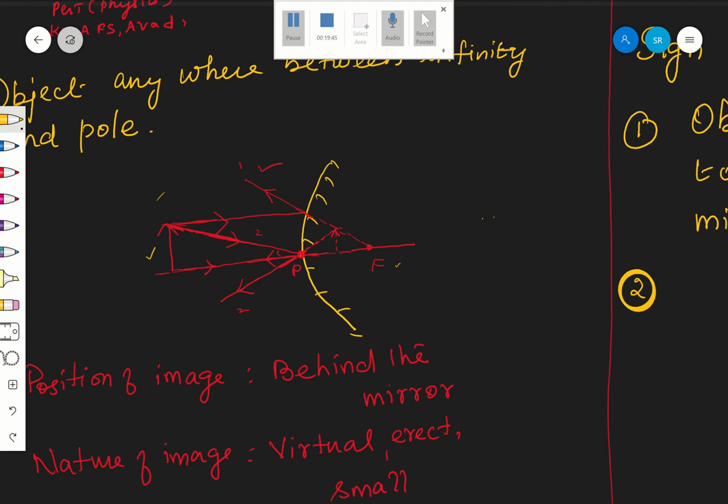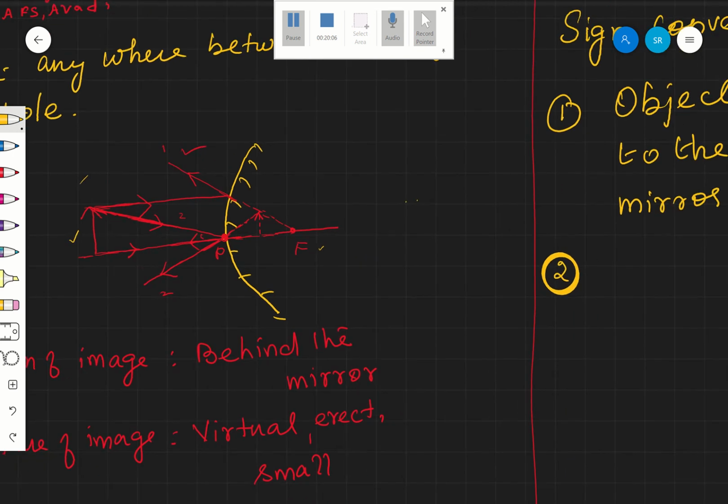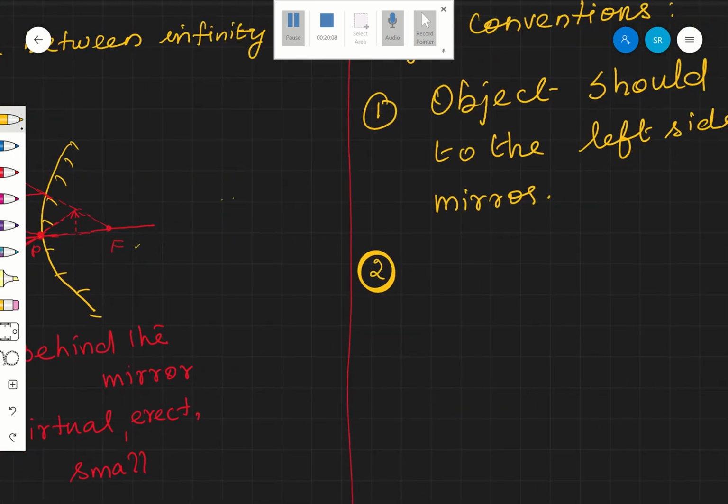So distances are to be measured only from the pole. Are you following? Whether it is the object distance, the image distance, the focus, or the center of curvature of the mirror, whatever you want to measure, it has to be measured only from the pole of the mirror.